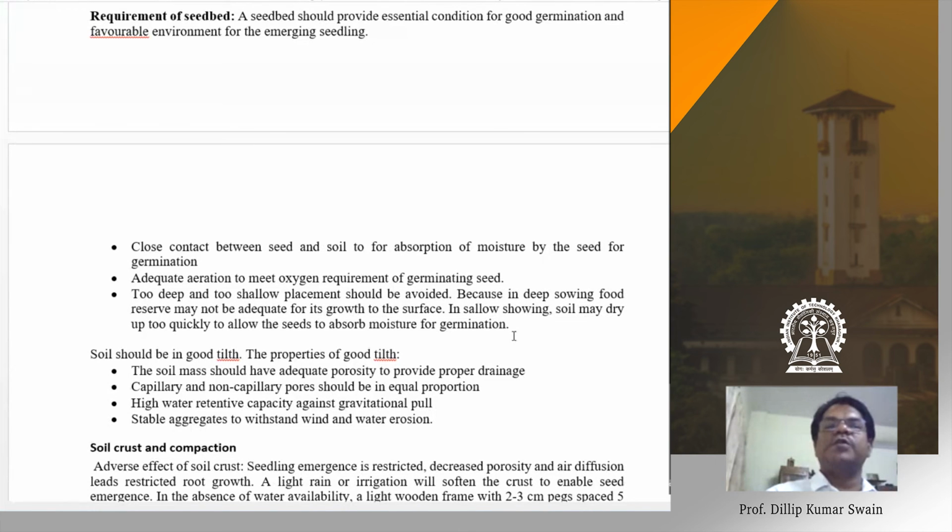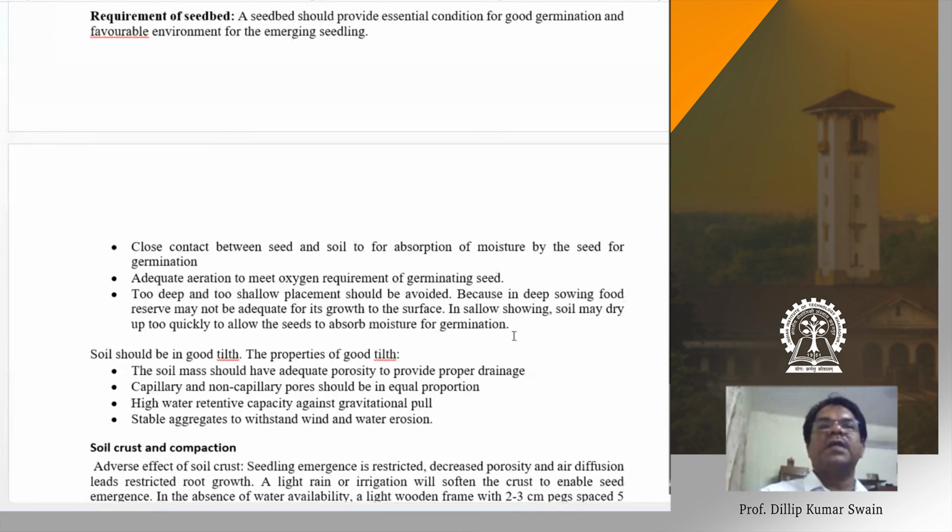If you sow at a very shallow depth, suppose 1 centimeter, what will happen? Because at the surface soil, moisture is lost through evaporation. Moisture lost through evaporation from deeper layers is less. So if the soil has less moisture and you are sowing at a very shallow depth, the moisture is lost to evaporation and this seed may not germinate. And if you go for too deep placement, though the seed may germinate, the seedling will not come out. So either shallow sowing or deep sowing is not recommended.